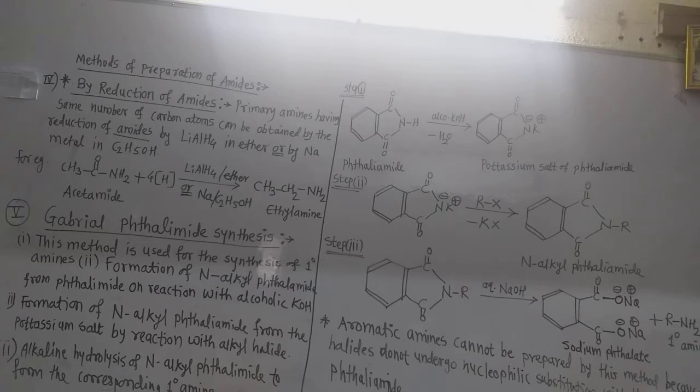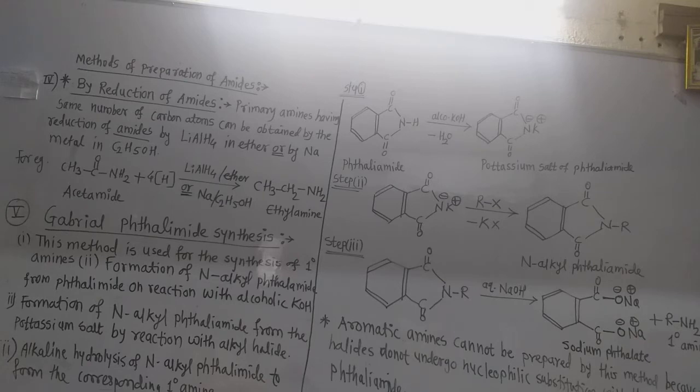Here is the reduction of these amides by the very powerful reducing agent, that is lithium aluminum hydride, in the presence of ether. This reaction is carried out in ether. Or another reducing agent we can use here is sodium metal in the presence of ethanol.